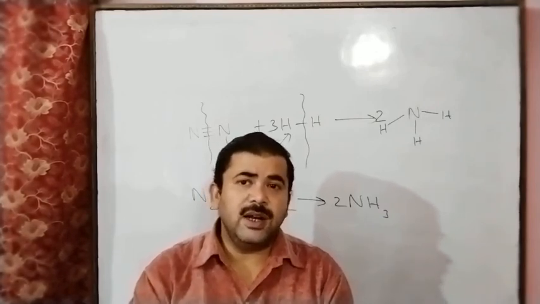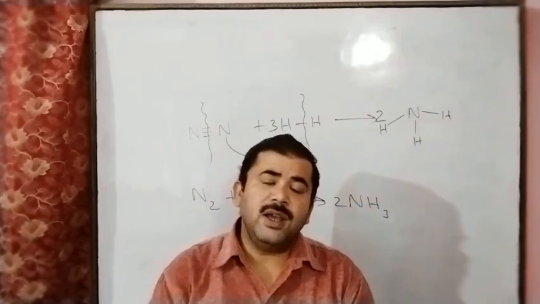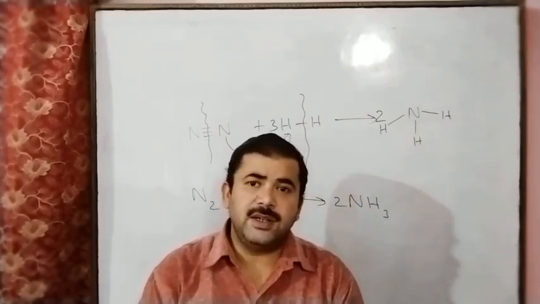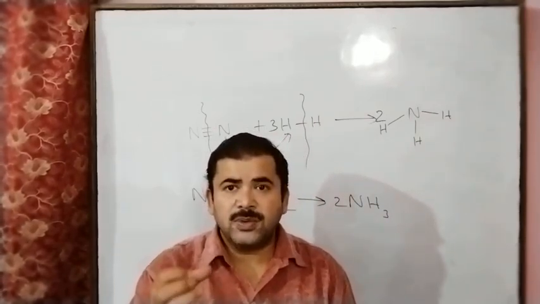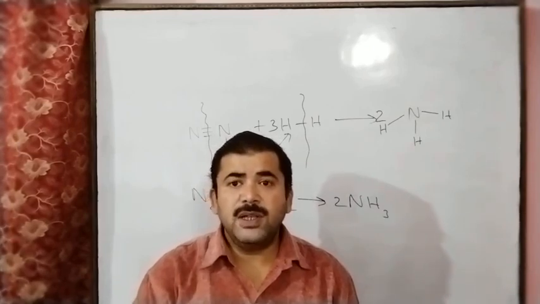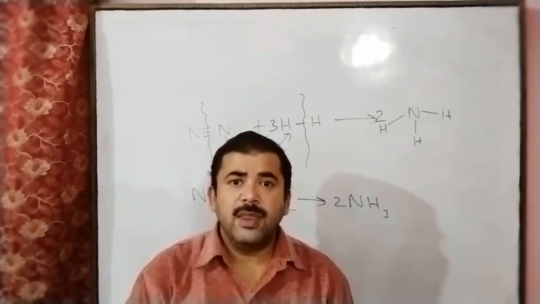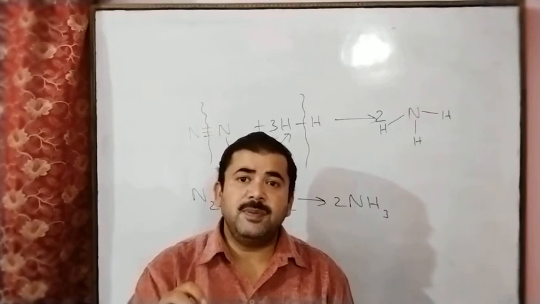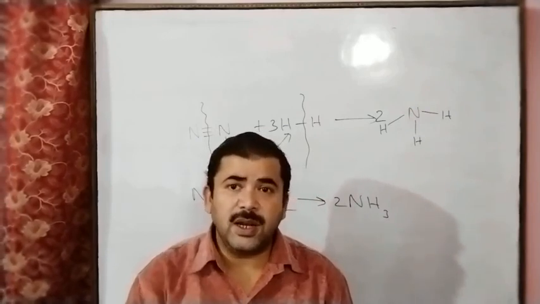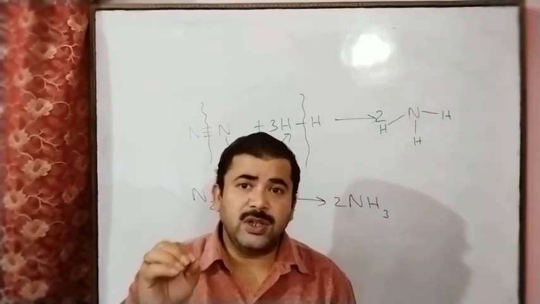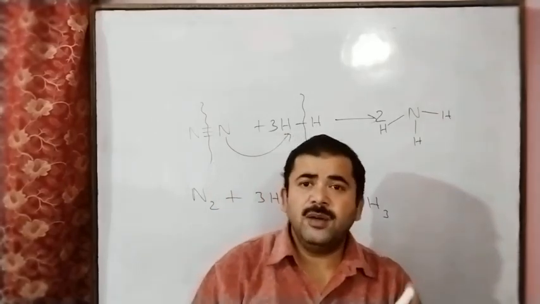So when any chemical reaction takes place with the absorption of heat energy, we say it is an endothermic reaction, and when the reaction takes place with the evolution of heat energy, it is called an exothermic reaction.